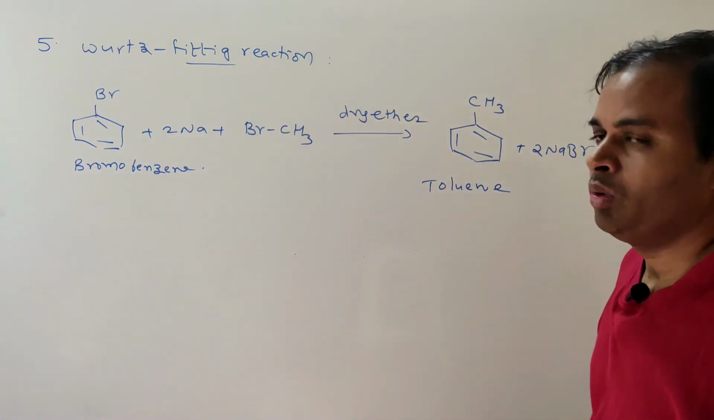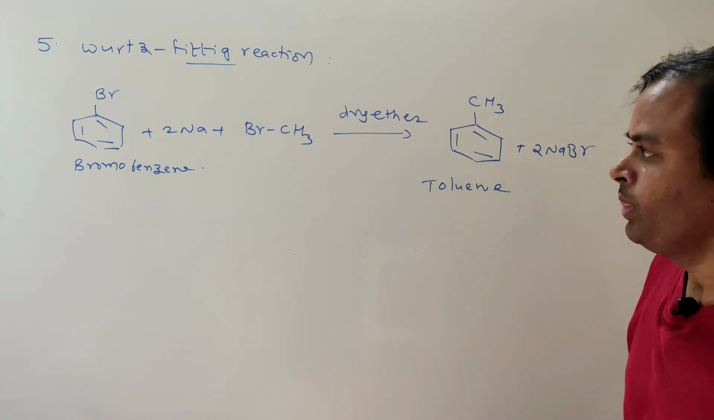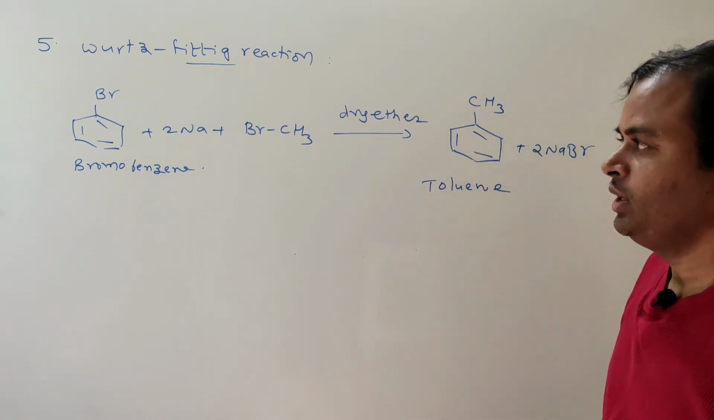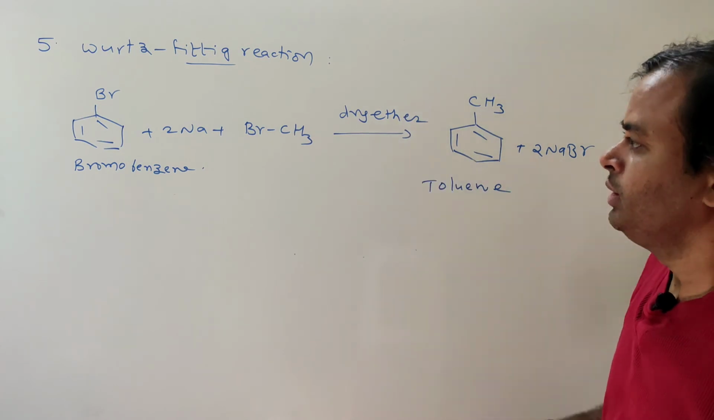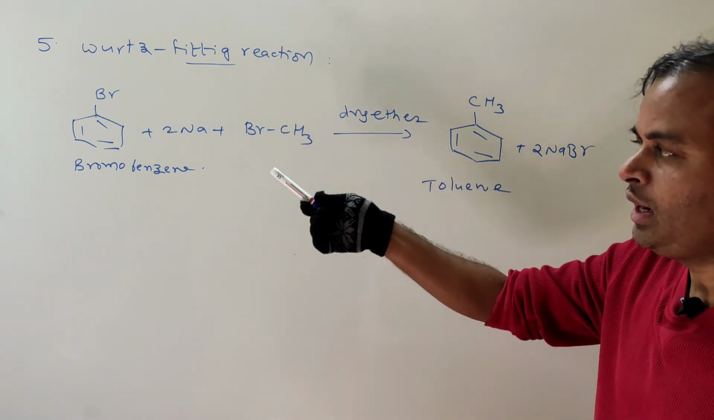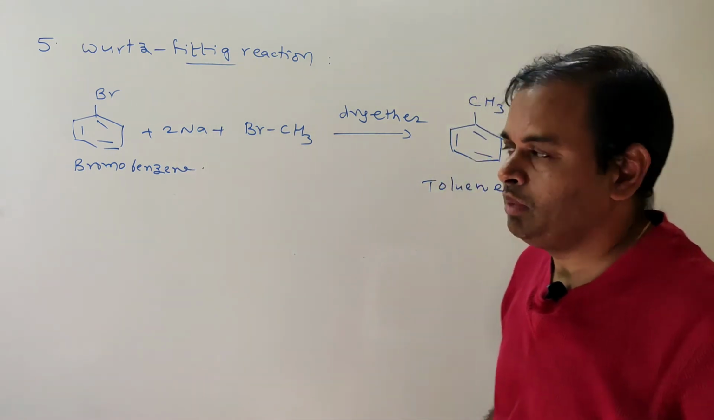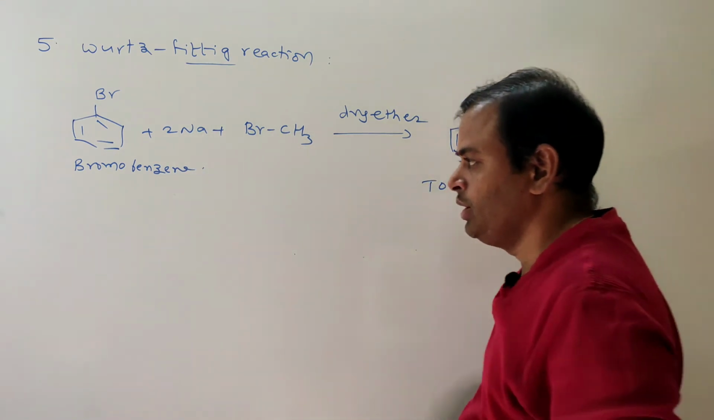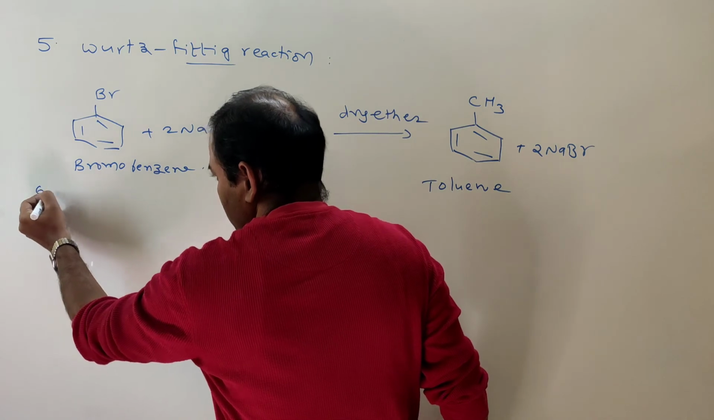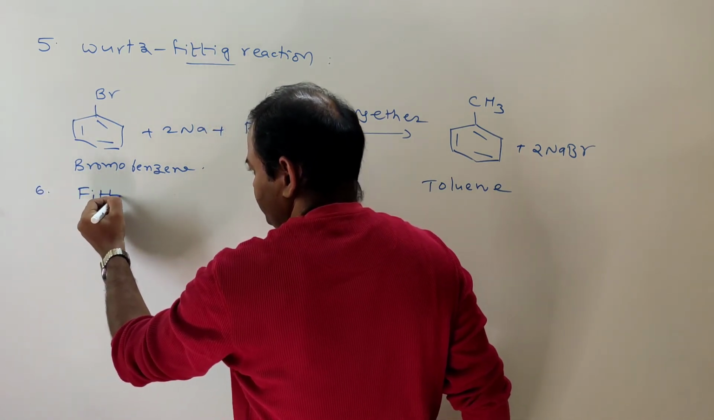Okay, bromobenzene to toluene. So this is the Wurtz-Fittig reaction: in presence of dry ether, one aryl halide and one alkyl halide with sodium metal. That is the Wurtz-Fittig reaction. Next, the sixth one, that is the Fittig reaction.